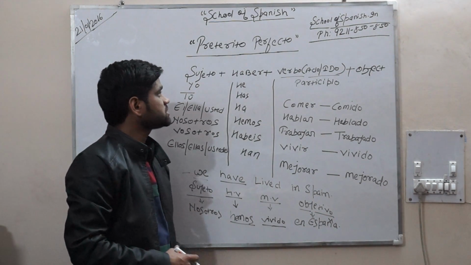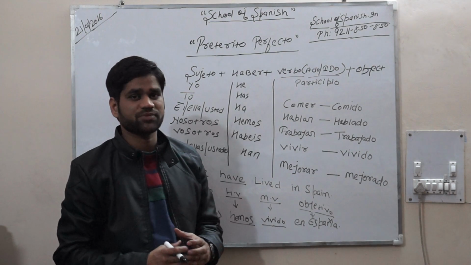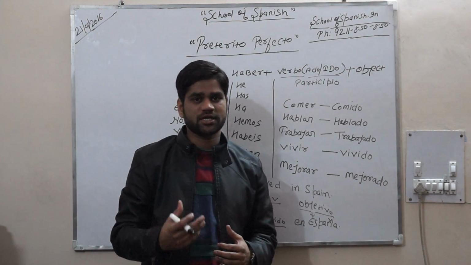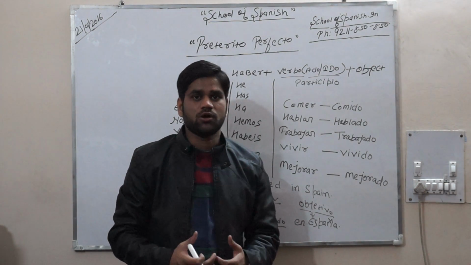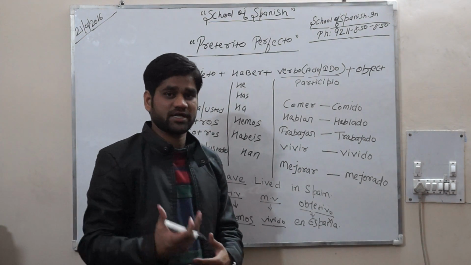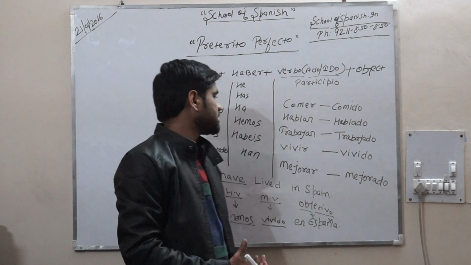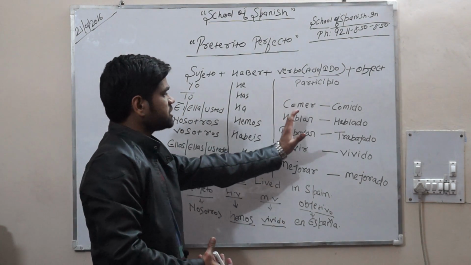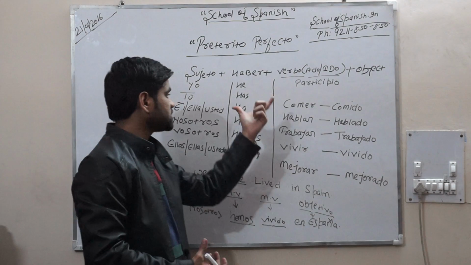pretérito perfecto is mostly used for the done action in any language, such as we use in English that I have eaten the food, or I have written a letter. Okay, or I have worked very hard in the last company. Okay, so we are going to see how we make the sentences using this structure.